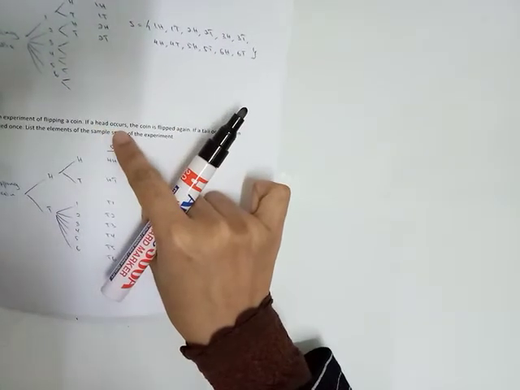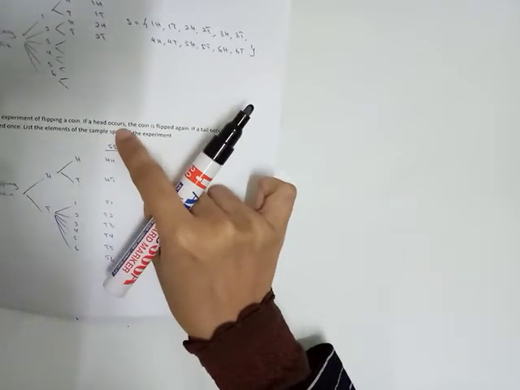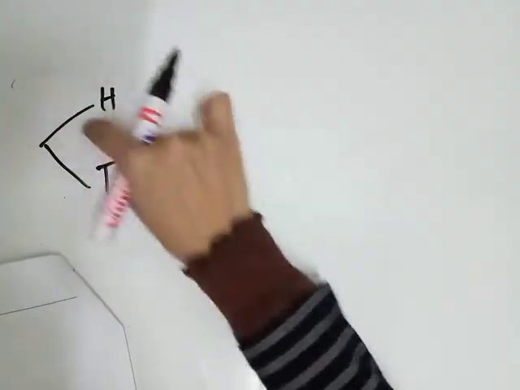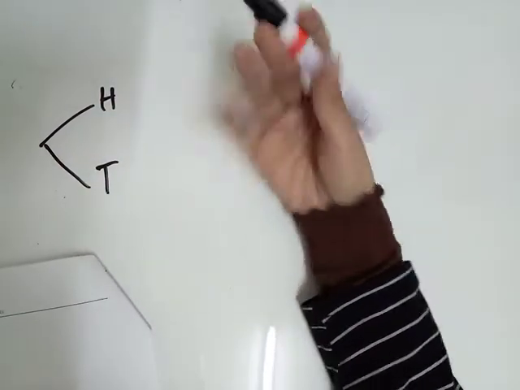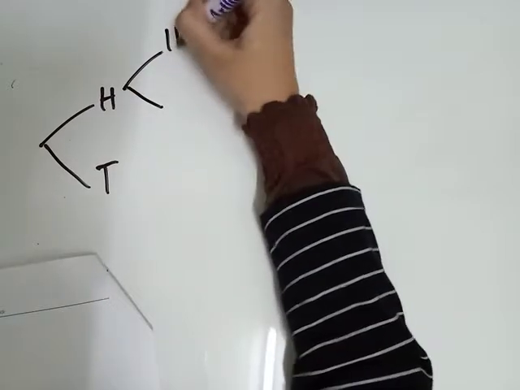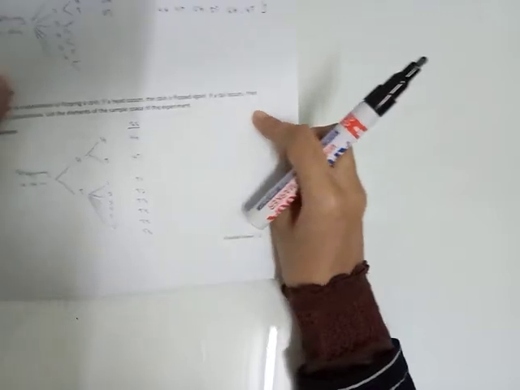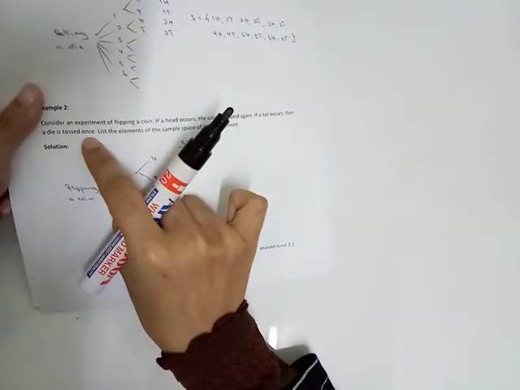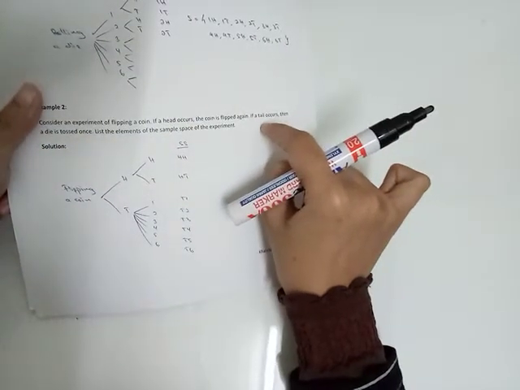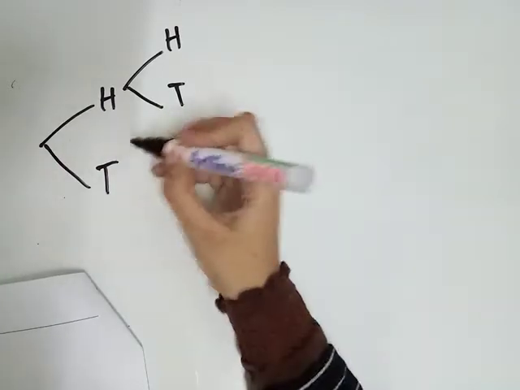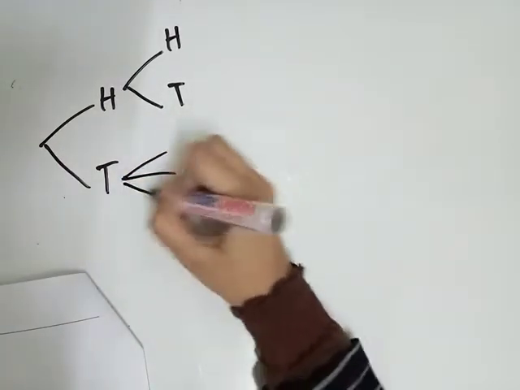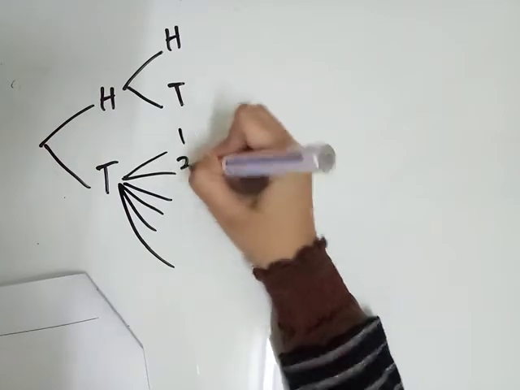If a head occurs, the coin is flipped again. So when we get head, the coin is flipped again, so the outcomes that come out are head and tail also. And then if a tail occurs, then a die is tossed once. So when we get tail, a die is tossed once. That means the outcomes for a die are 1, 2, 3, 4, 5 and 6.